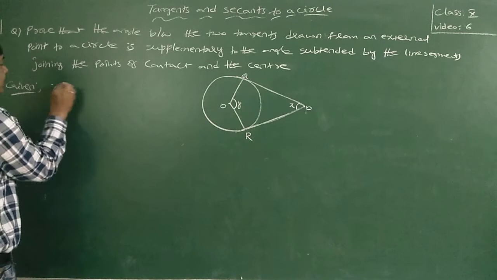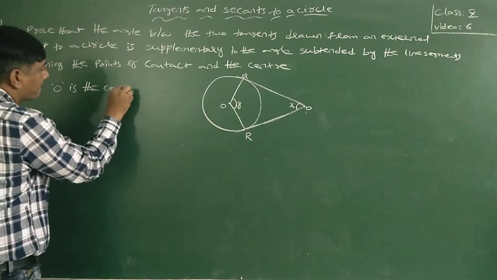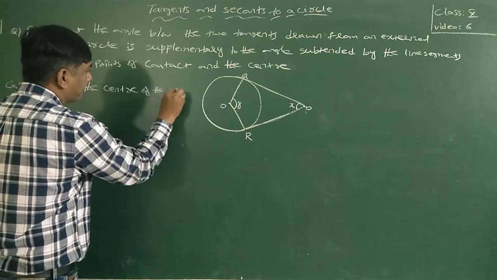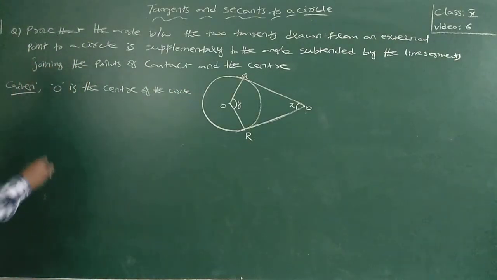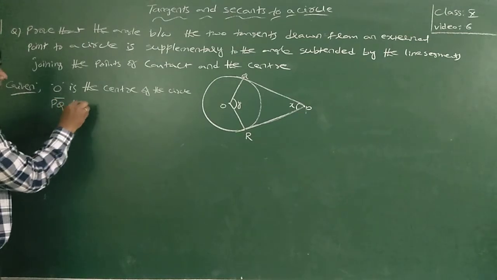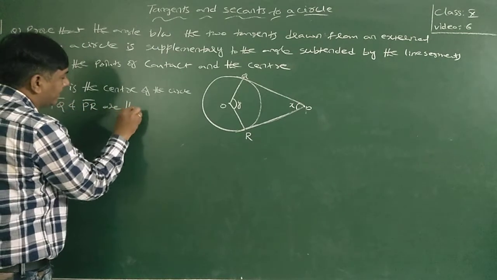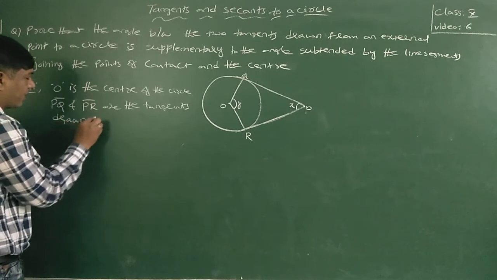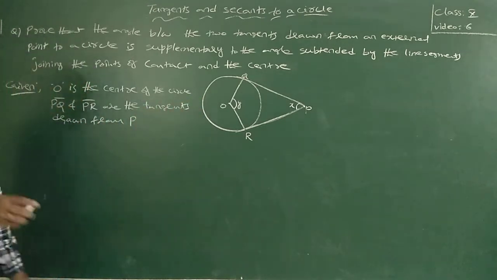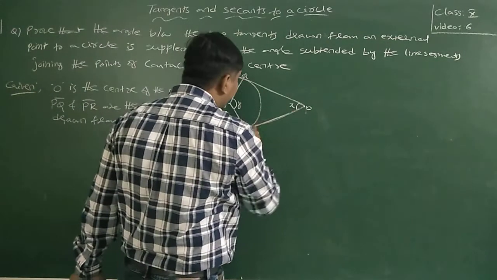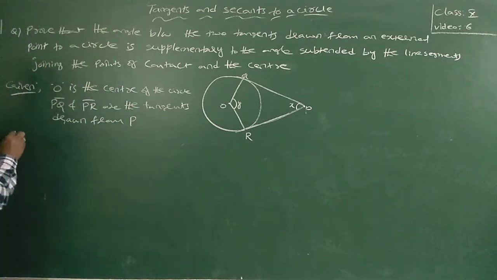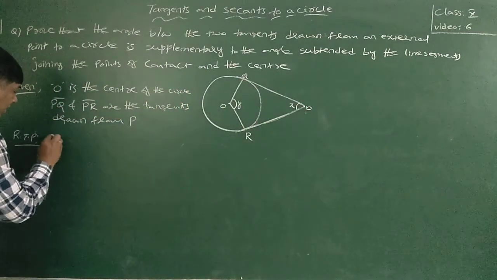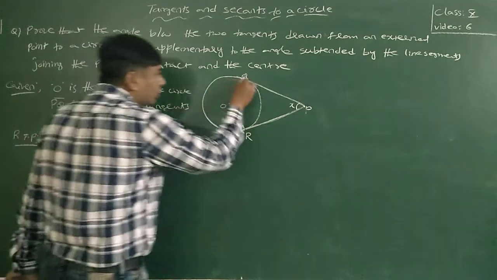Given is O is the center of the circle. PQ and PR are the tangents drawn from external point P. The angle made by these two tangents at this point means angle QPR.